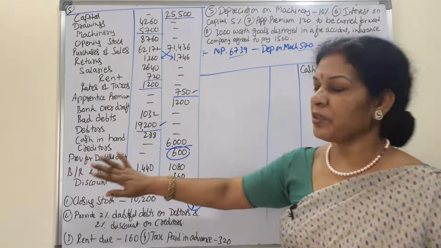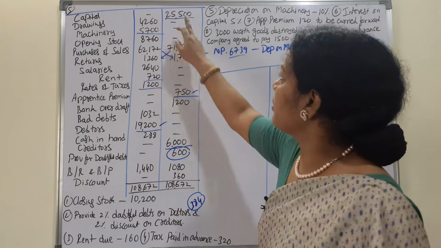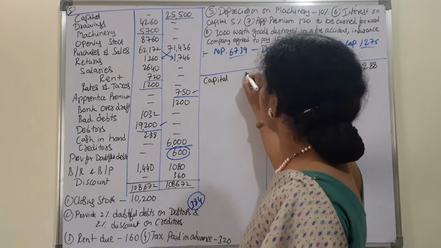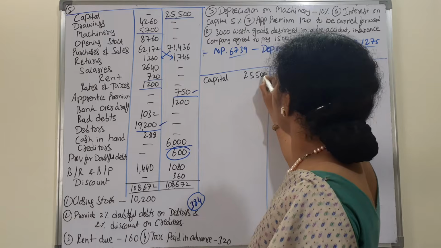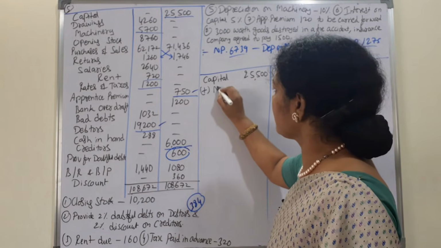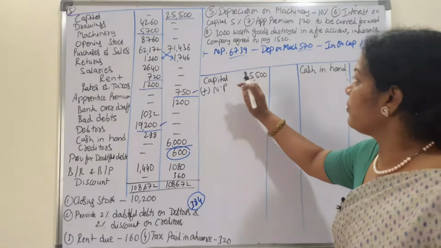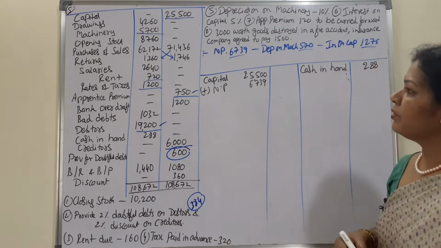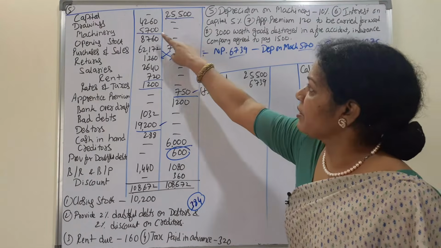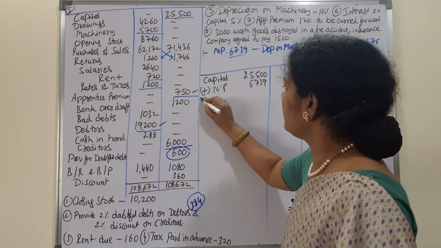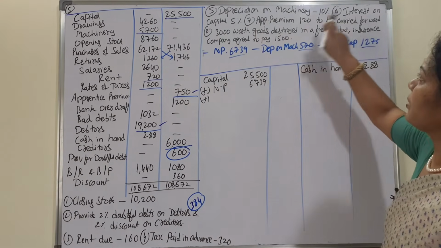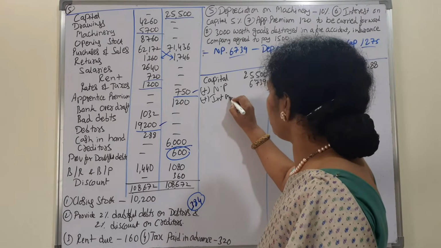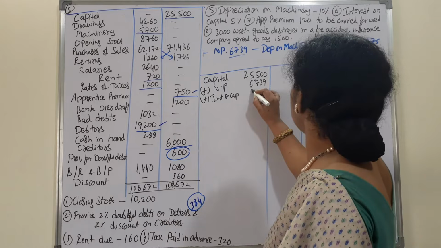We'll go as per the chronological order. Capital is 25,500, in the inner column 25,500. Add net profit. Already we got it from the profit and loss account, 6739. And also drawings are there. Drawings are to be deducted. Before going to that, there is interest on capital. Interest on capital is 1275. That will be added, interest on capital 1275.